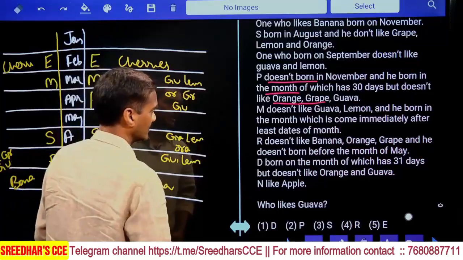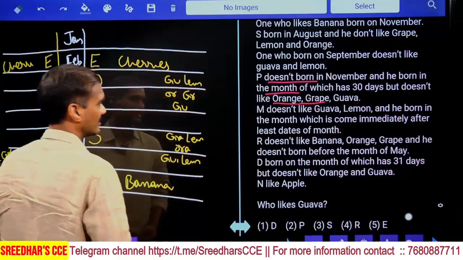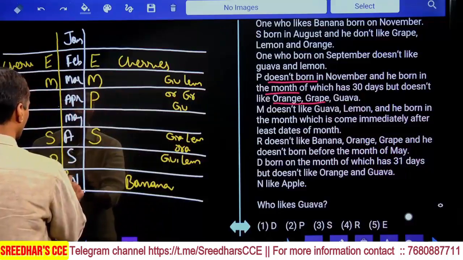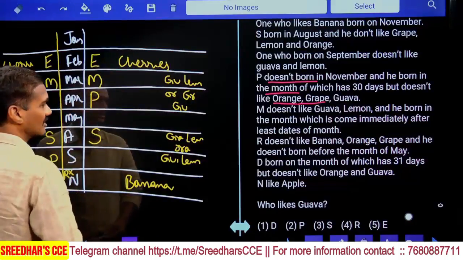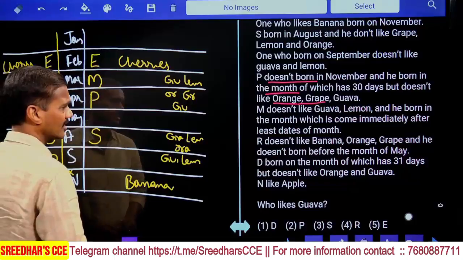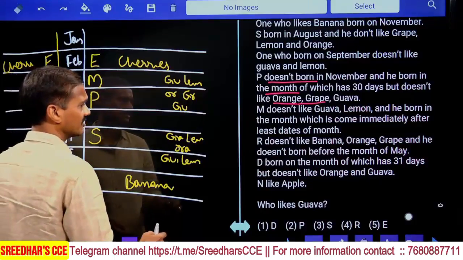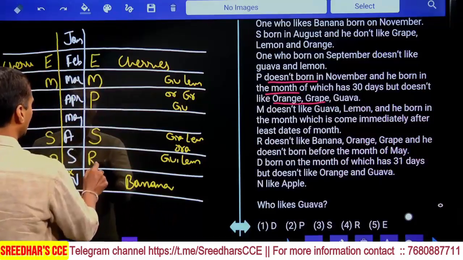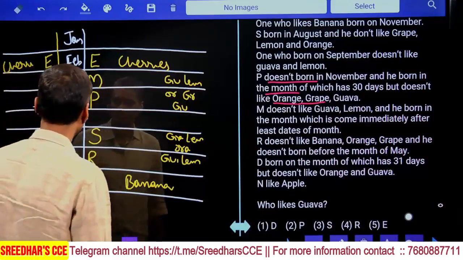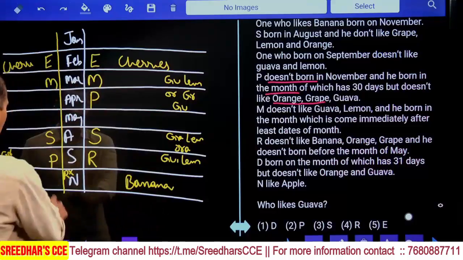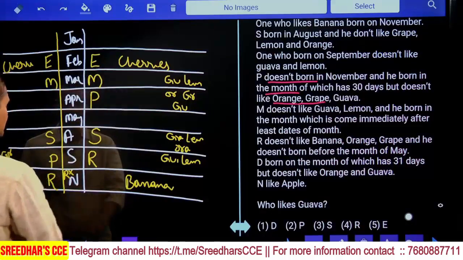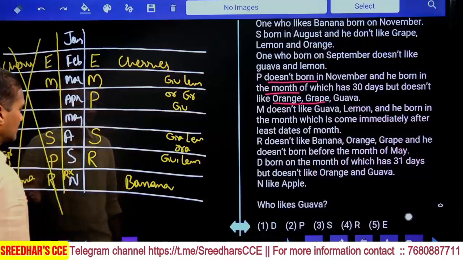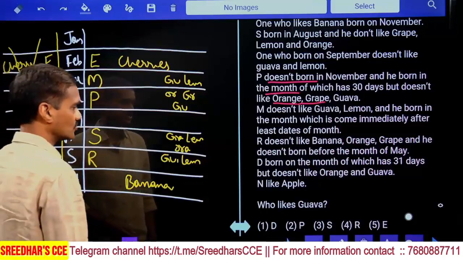And next one: R does not like banana, orange, and grape, and he was not born before the month of May, so this person was born after May. Hence, R must be after May. In the second case, R must be in the month of November, which is not possible. The first case is ruled out. Now we are left with this case only.